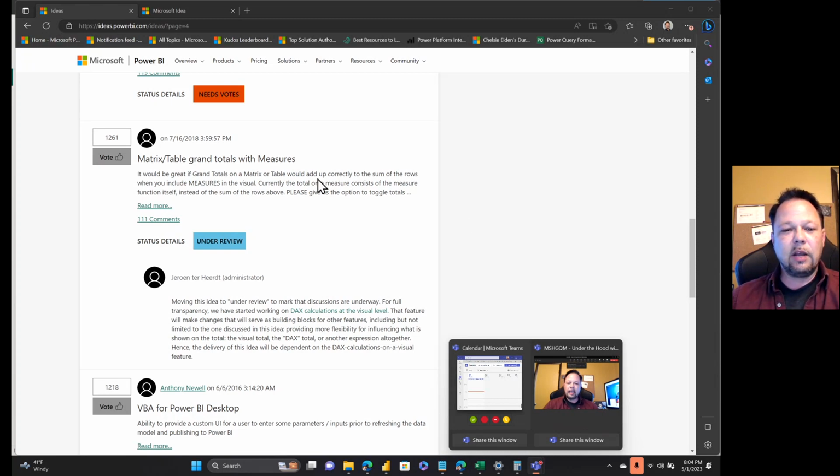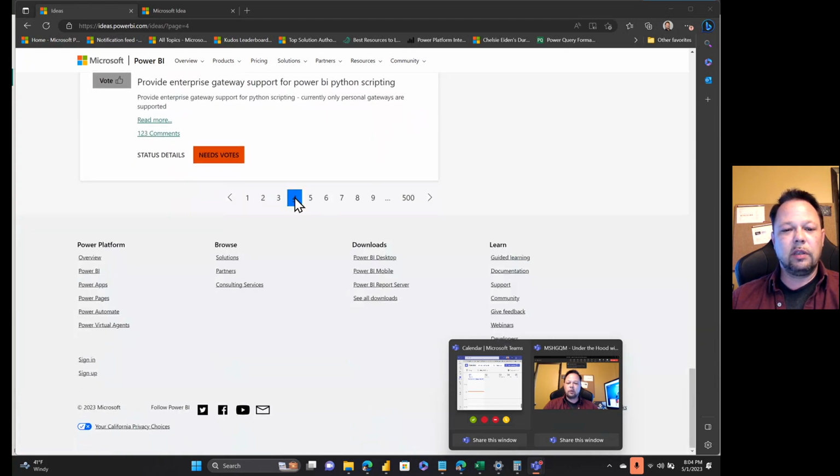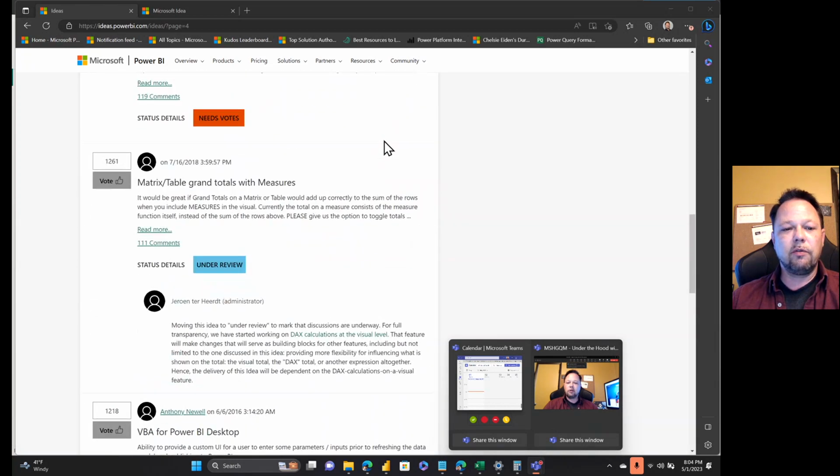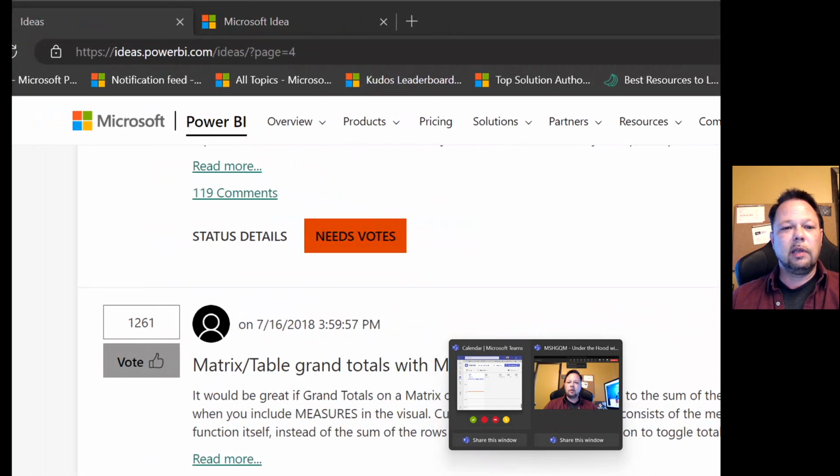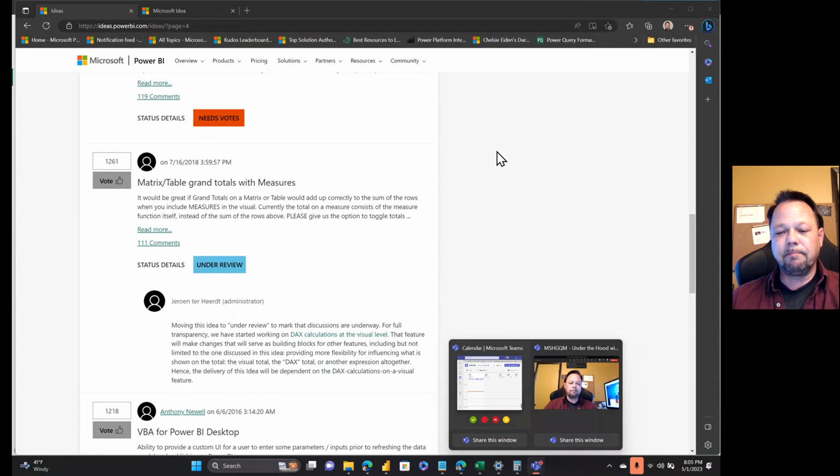But as for our data, we're going to be using this idea that I've been promoting through my daily memes, matrix table grand totals with measures, basically a configuration option for users to allow them to sum the rows on matrix visuals and table visuals. As you can see, we're up to 1,261 votes. This thing started out at 27. We are actually up to the top 40, and we have maybe 100, 150 votes to go before we're in the top 30. So I appreciate everybody that's voted for that. If you haven't, you can go out to the ideas forum, ideas.powerbi.com, page 4, of the top ideas, and you'll be able to find it.